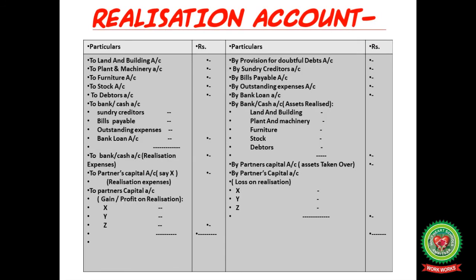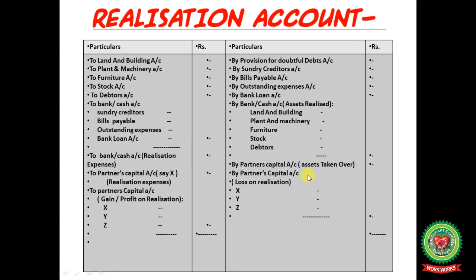Now this one is the format of realization account. See, firstly record all the assets here debit side with the book value, and all the credit side, all the liabilities with the book value. And after that, when you received after the realization of assets by bank cash account, land, plant, furniture, stock, debtors, and in this way while paying the liabilities to bank cash account, sundry creditors, bills payable, outstanding expenses, bank loan, etc. Clear, students? So here realization expenses to bank paid, and the entry here realization expenses to bank by partners.